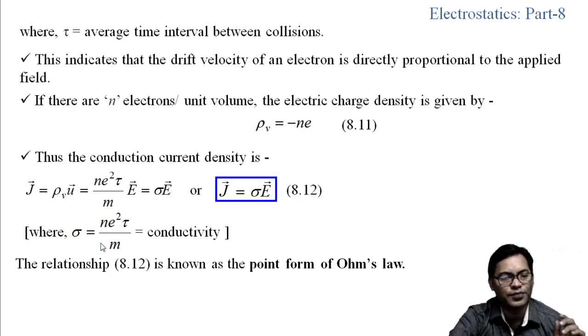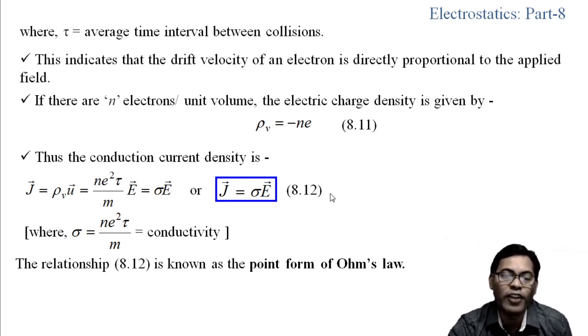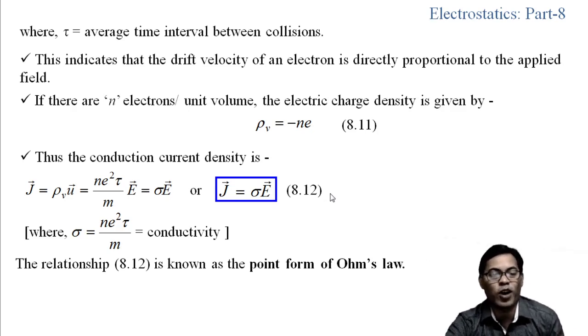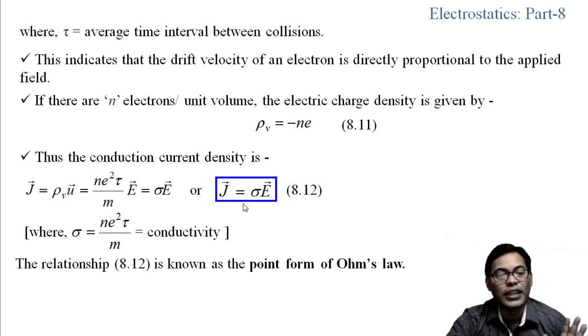If we know the conductivity, we can get the resistivity, which we will see afterward. This relationship 8.12 is known as the point form of Ohm's law. That is important: this equation J equals sigma E is called the point form of Ohm's law.